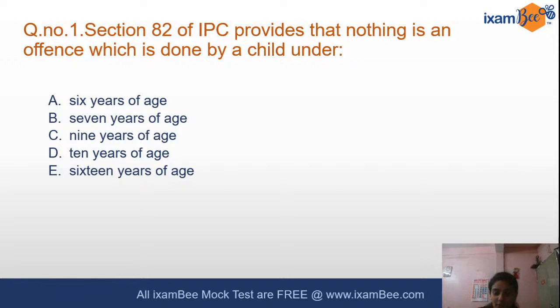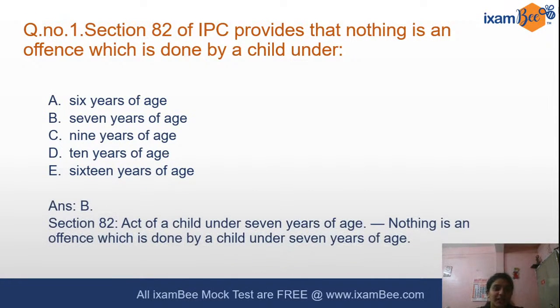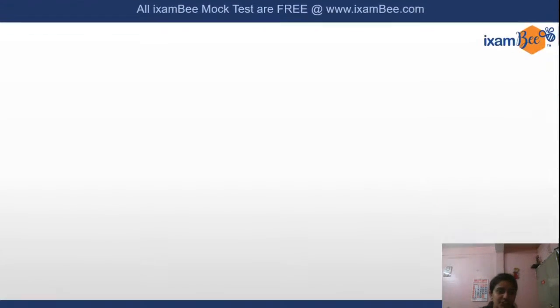Let's have a look at the correct answer. That is B, a child under 7 years of age. Section 82 protects the act of a child under 7 years of age, and that is covered as a general exception under IPC. Okay. Let's go to the next question.